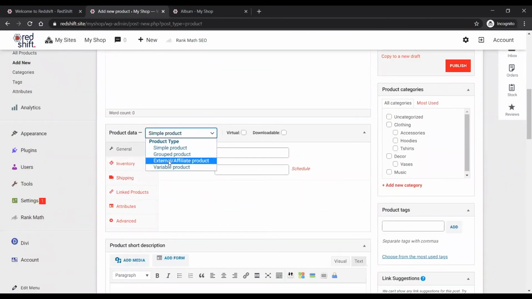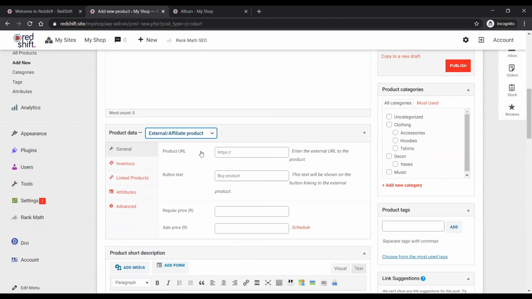So you set it as an external or affiliate product, right? And then you can put in the product URL, which will be your affiliate link. So this is where you put in your affiliate buy link, whatever that may be. And what the button text should say: buy now, buy product, buy on Amazon, whatever. So this is how you can use WooCommerce as an affiliate shop. John?